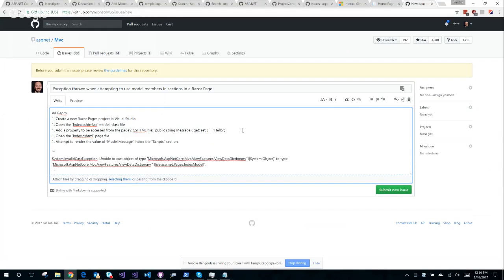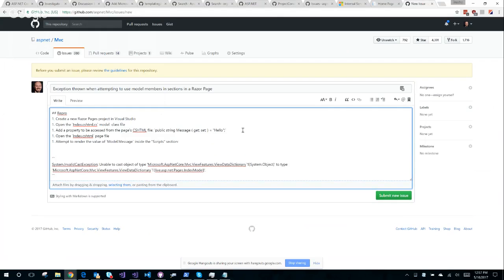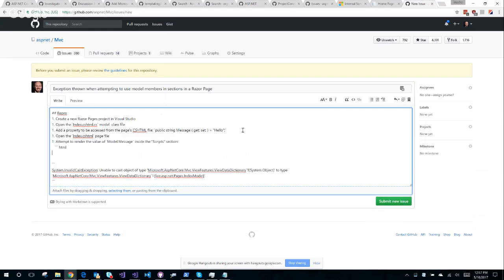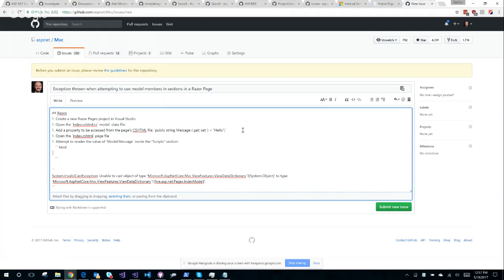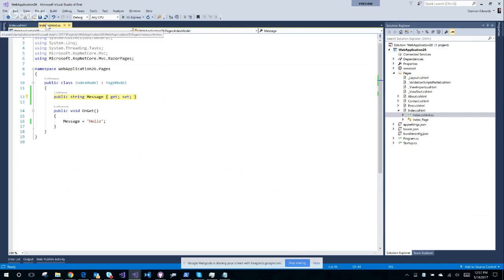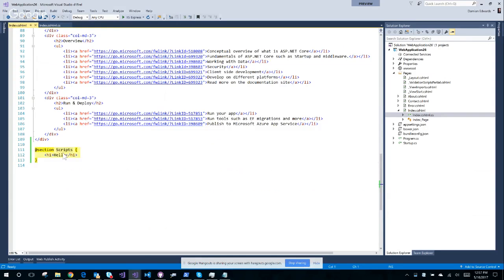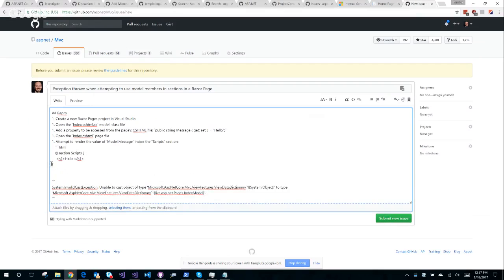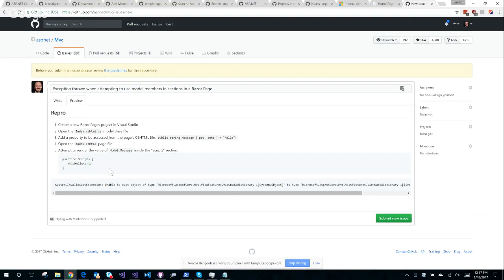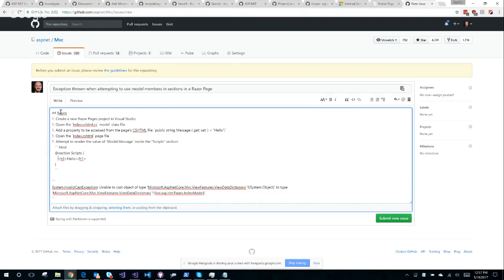This one is going to have to require a multi-line one. I might need to leave a new line. I can't remember how to do this, and we'll figure it out. Look at that, it worked. Enter into the model the value of model message inside the section. I have to actually update that to say model.message.